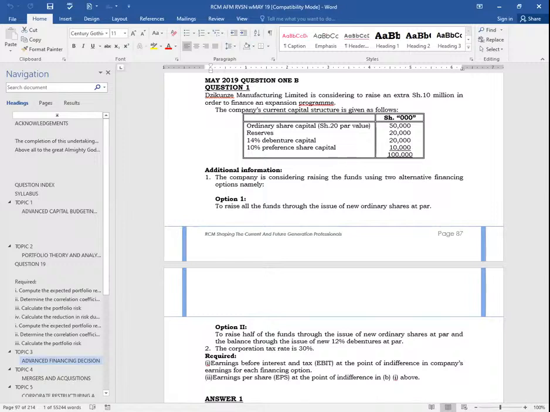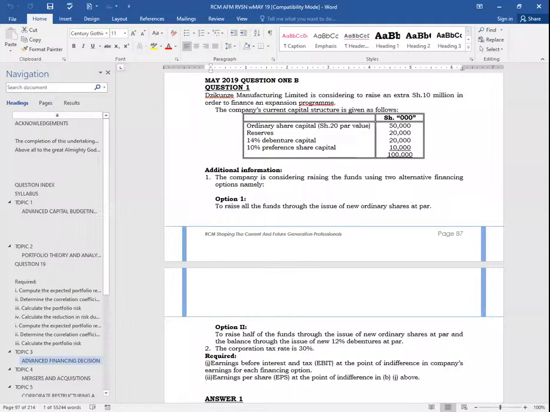And therefore, our total number of ordinary shares will be 2.5 plus 0.5, which will end up giving us 3 million. Number of ordinary shares will be 3,000. Remember, don't get confused here.